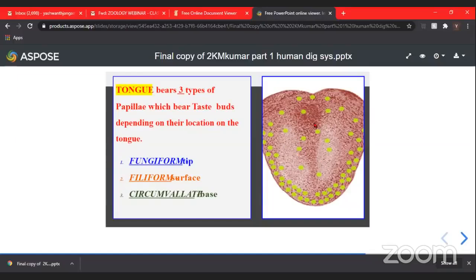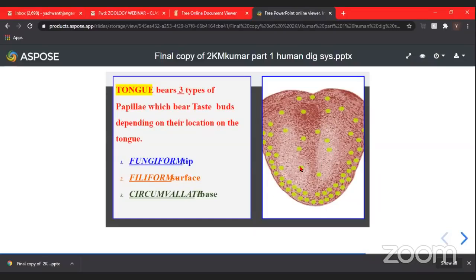And if you closely observe the surface of the tongue, there are a lot of raised or bump-like structures which give the rough appearance to the tongue. That rough texture is due to the presence of these bumps on the surface of the tongue. These bump-like structures are called papillae.